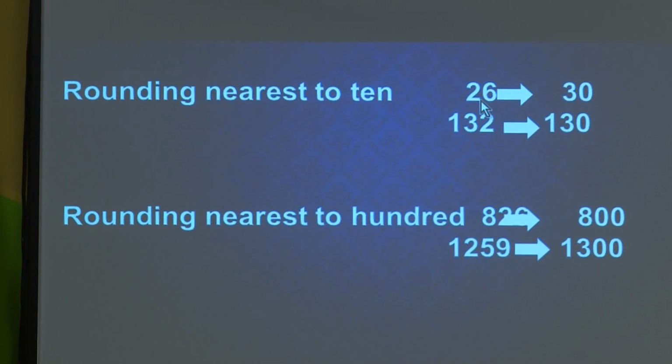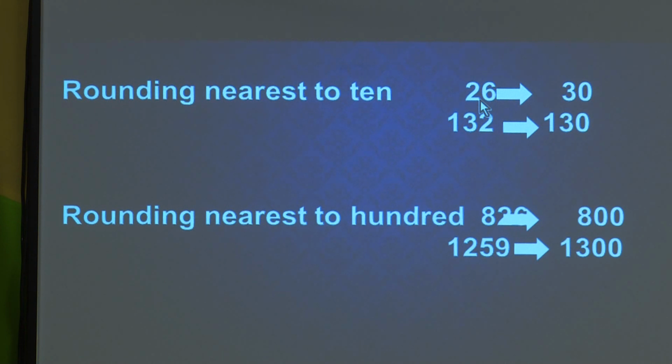What is it? Here it is, 839. We have to find out the number nearest to 100. The example here is something different. Here is 839. Which will be the nearest 100? 100 means we have two zeros. We have to think about whether the last two digits are more than 50 or less than 50.